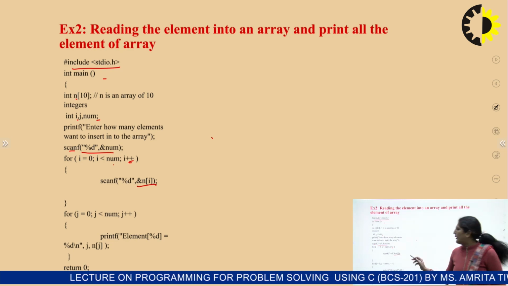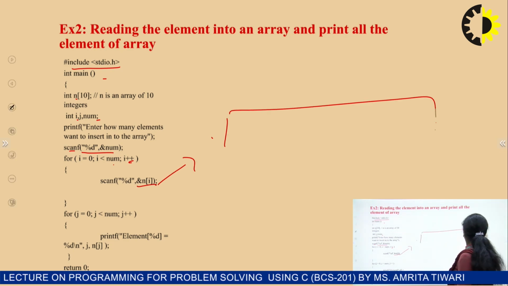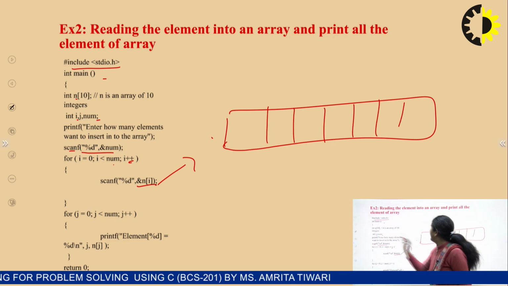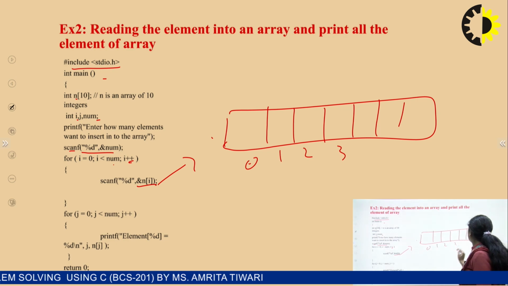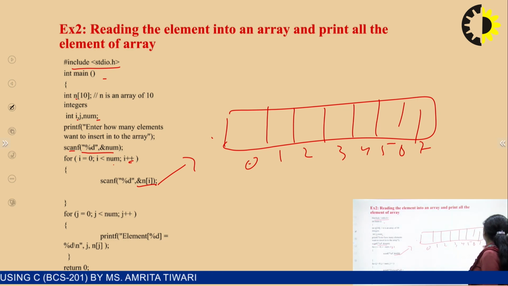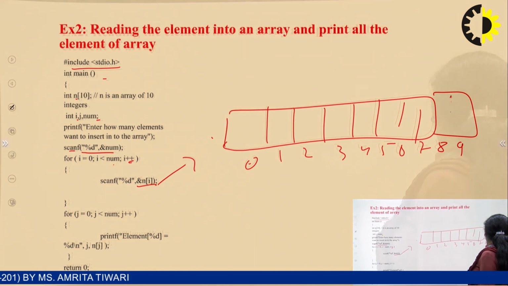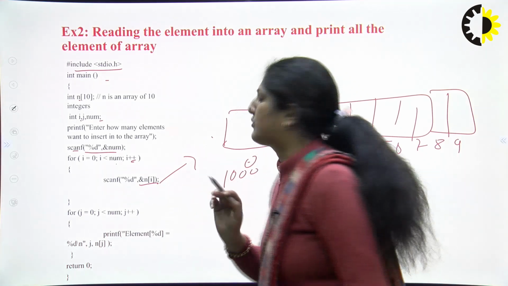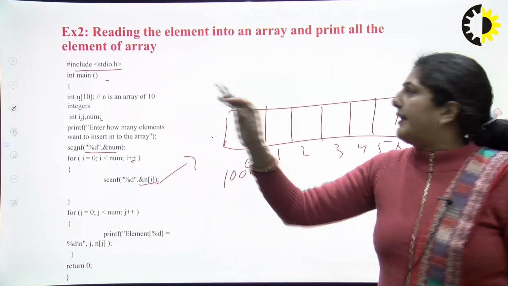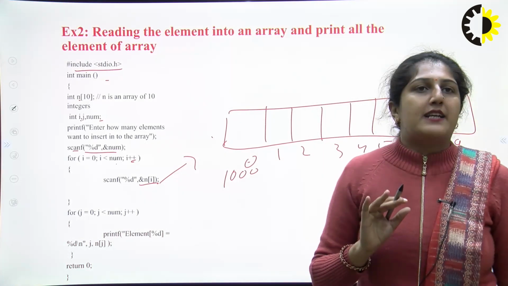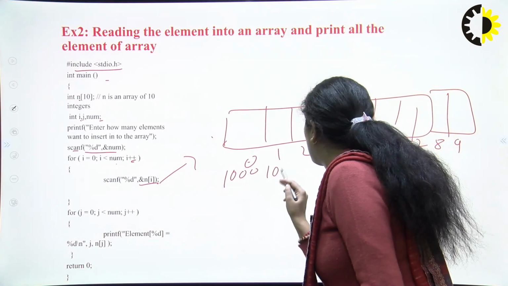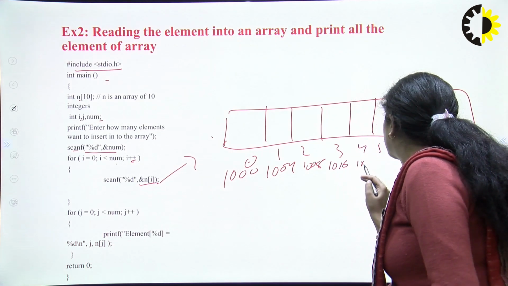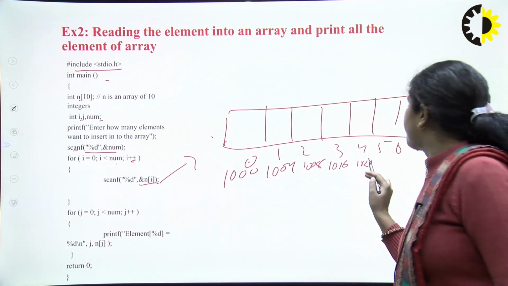So here our array will be formed of size 10, from 0, 1, 2, 3, 4, 5, 6, 7, 8, 9, and the base address will be, let's suppose, 1000. An integer basically takes 4 bytes, so next will be 1004, then 1008, then 1012, 1016, 1020, like this.